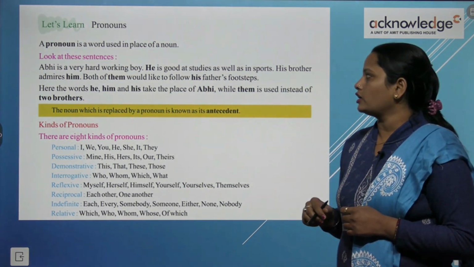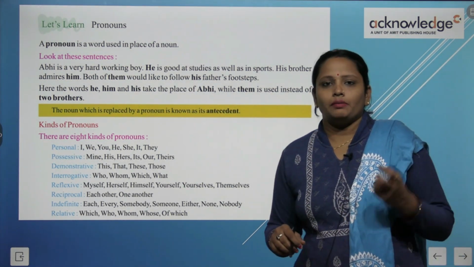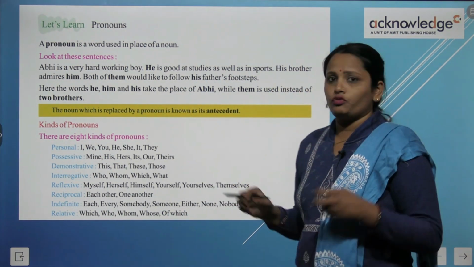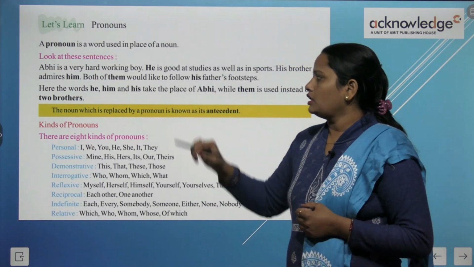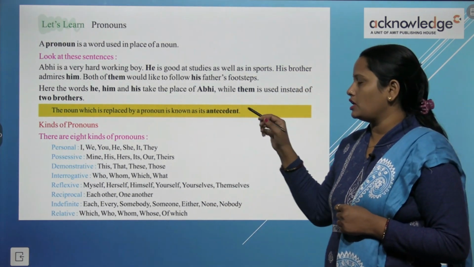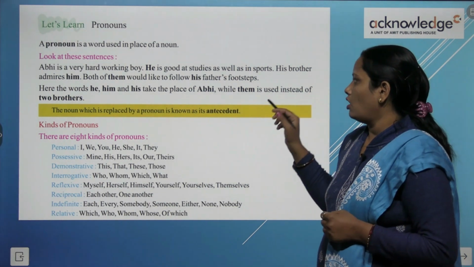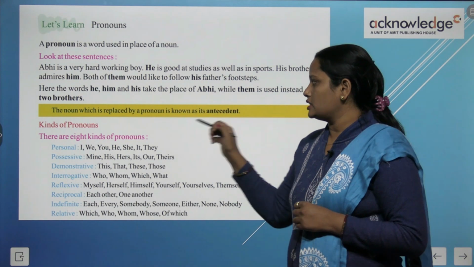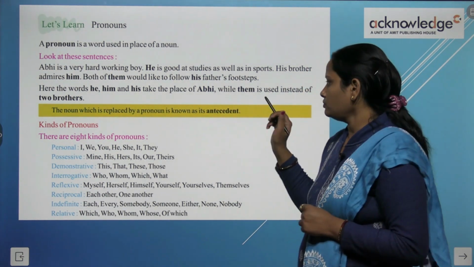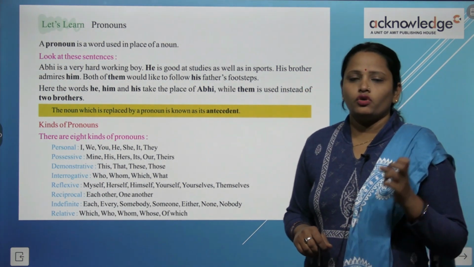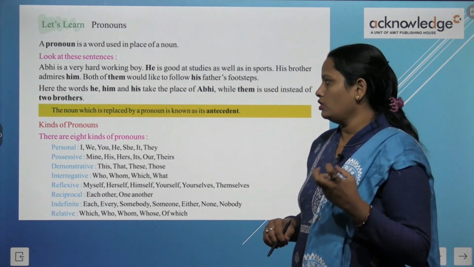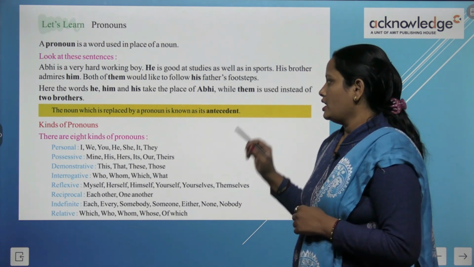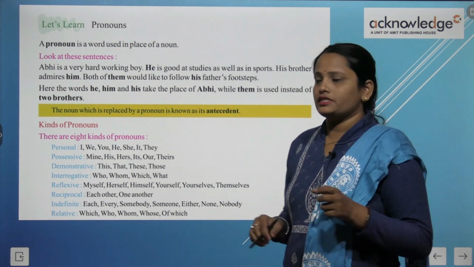Both of them would like to follow his father's footsteps. So who is them here? The talk is about Abhi and his brother. So both children will follow their father's footsteps. Now here the words he, him, his take the place of Abhi, while them is used for the two brothers. The noun which is replaced by a pronoun is called the antecedent. So the noun which is replaced by a pronoun, we call such a noun an antecedent.